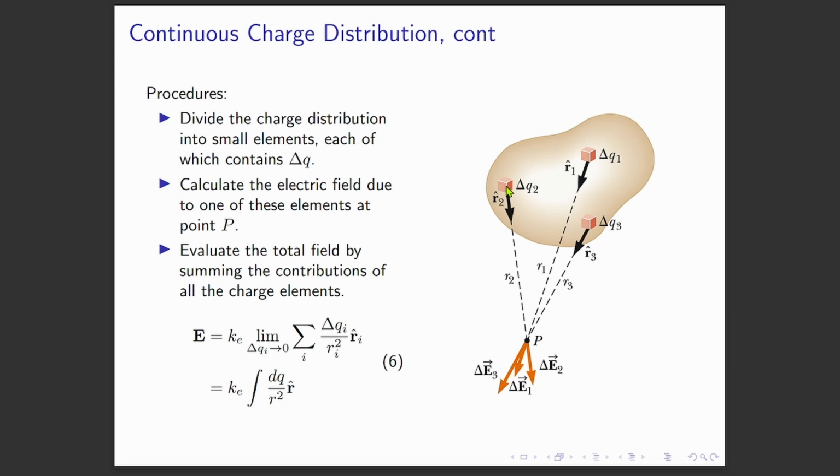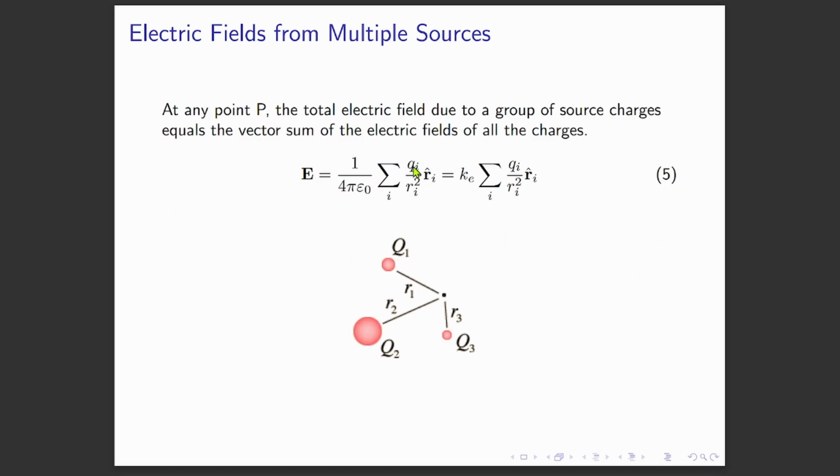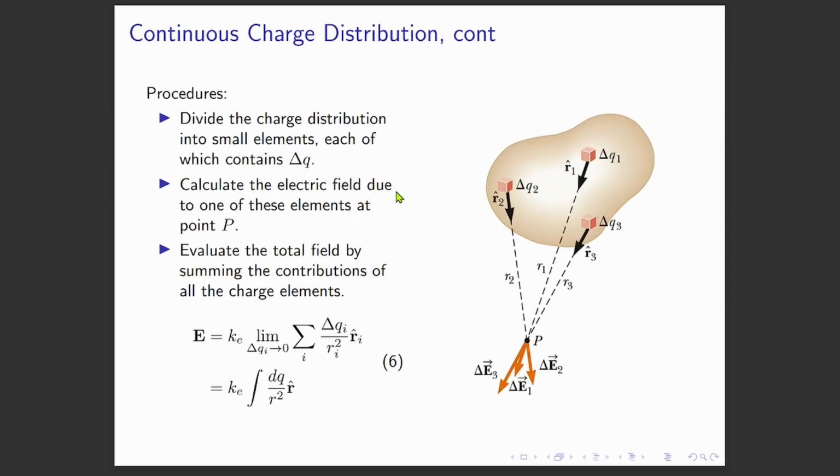And then we assume that small box here as a point charge. So we substitute into equation 5. But the thing is, we have to replace the sigma operator here, which is the summation operator, with the integral operator.